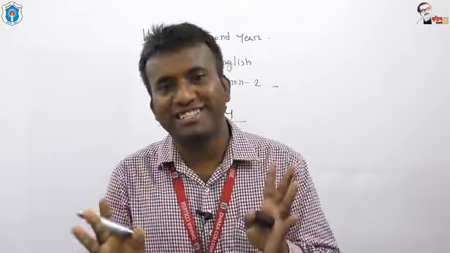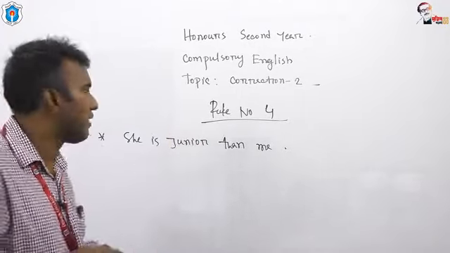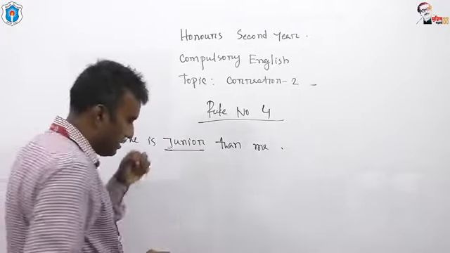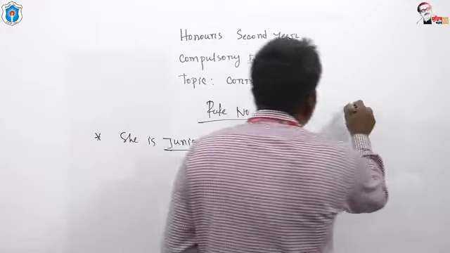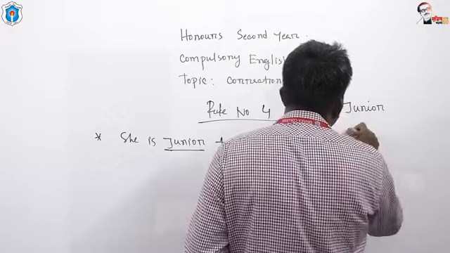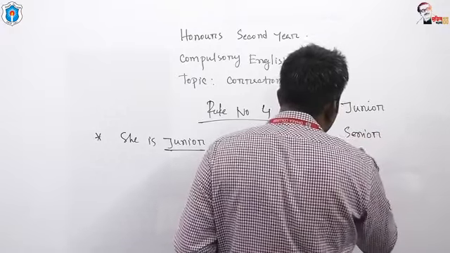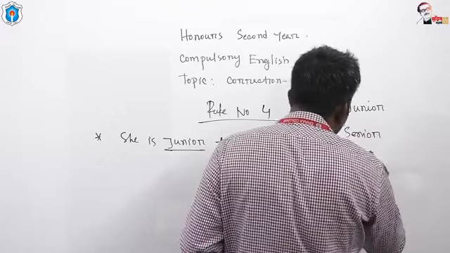Now I'd like to give you the explanation why this sentence is grammatically wrong. Look at the word junior.